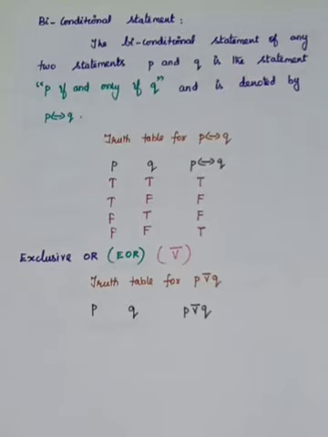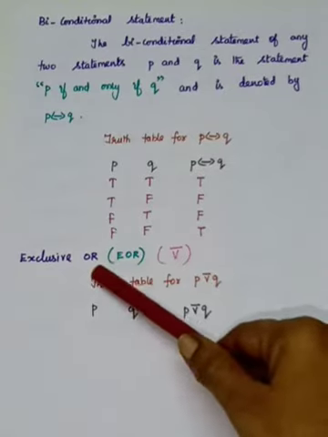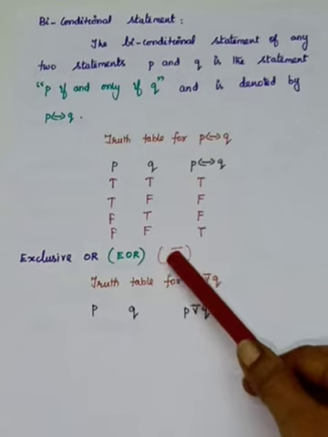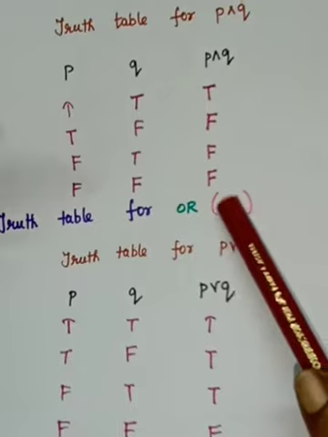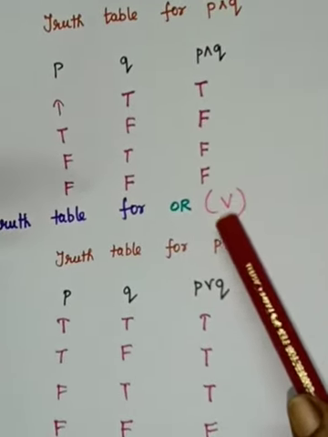Okay, so the next one, exclusive OR or EOR. What's the symbol? We put a line above it. See that already we have seen the truth table for OR. So here it is an exclusive OR. So you see that what is the truth table for OR? We will use only the V symbol alone.